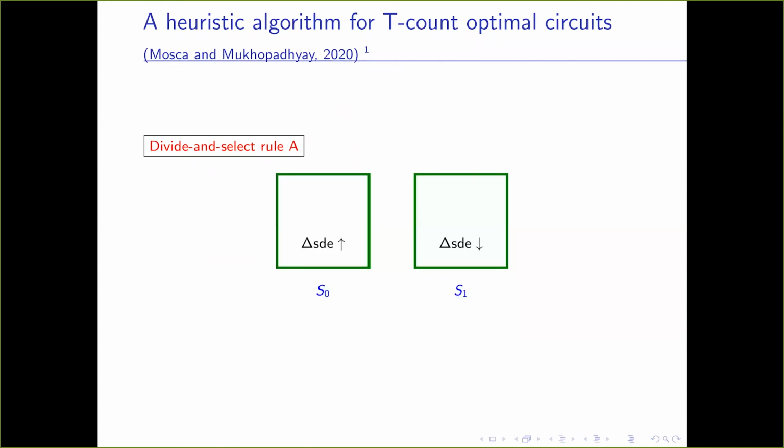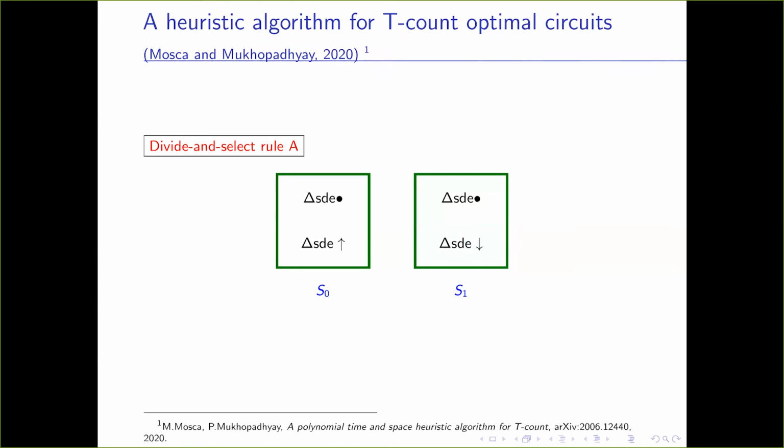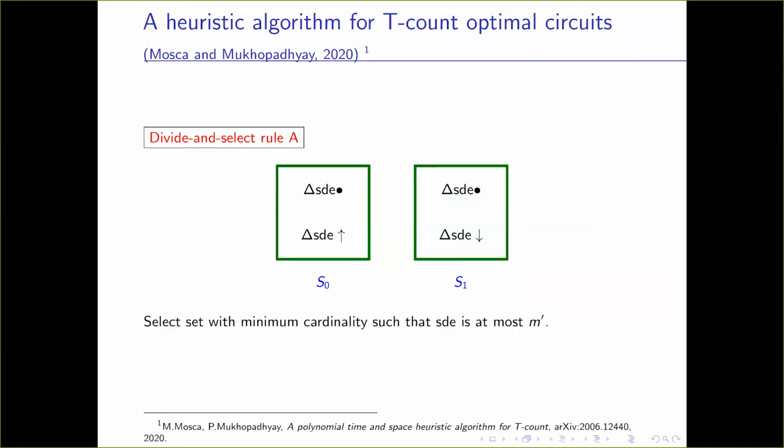In the first case, we divide the unitaries according to the increase or the decrease of its SDE. When the SDE remained unchanged, we assumed it is undecided, so we selected those unitaries in both the sets. And then we selected the set with the minimum cardinality such that the SDE is at most some M dash. I'll explain later why this M dash is needed.